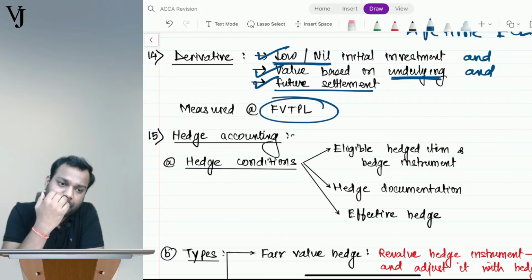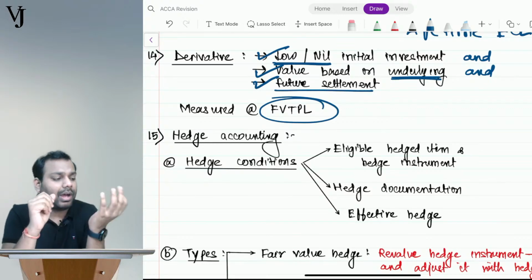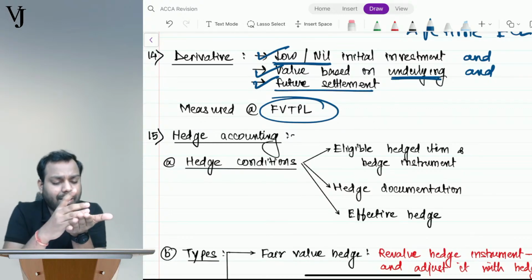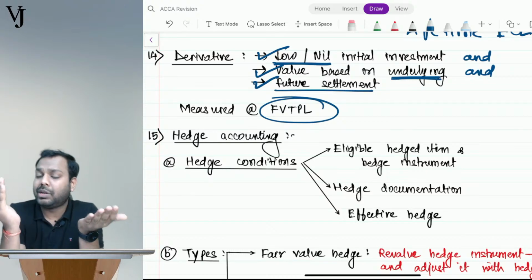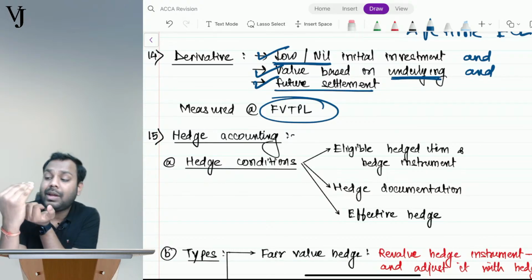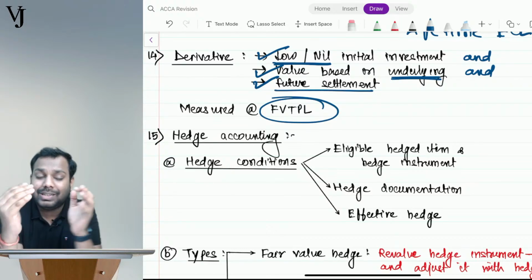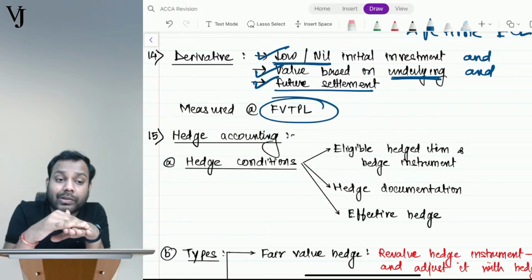To buy foreign currency in the future, I will buy foreign currency in the future at a fixed rate, the rate I am fixing now. So now I might enter into a contract at some rate here. That rate might change. I will have to compare that rate with the forward rates, and that might give you a gain, or that might give you a loss. These gains or losses happen on derivative contracts.